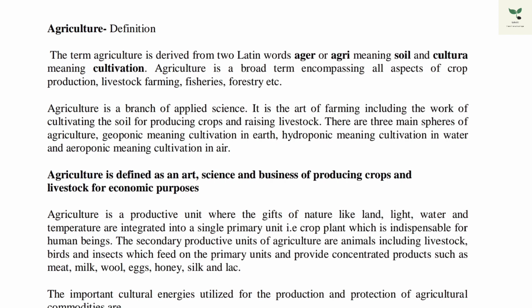Agriculture is a productive unit where the gifts of nature like land, light, air, water, temperature are integrated into a single primary unit, which will make a crop plant which is indispensable for human beings. Indispensable means that it is very necessary for human beings. The secondary productive unit is animals including livestock, birds and insects, which feed on the primary unit, and we will generate concentrated products such as meat, milk, wool, eggs, honey, silk, lac, etc.